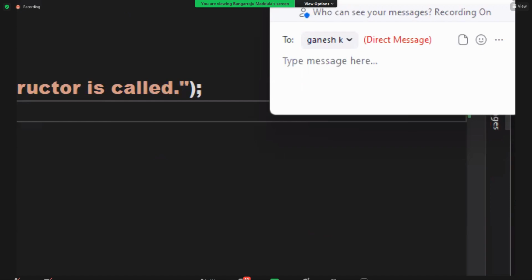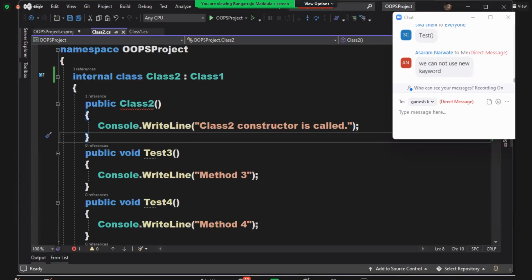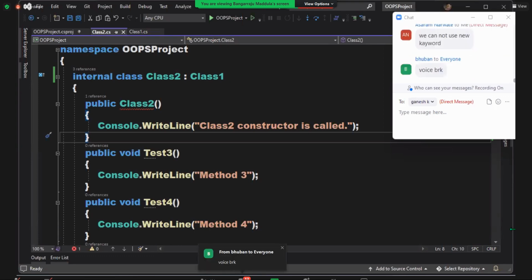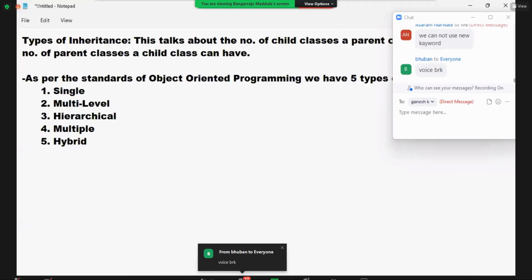Yes or not? So now, let me put down some of the things in detail. In the first rule of inheritance, we learned that the child class constructor will implicitly call the parent class constructor for execution. Yes or not? Okay, let me pen it out.